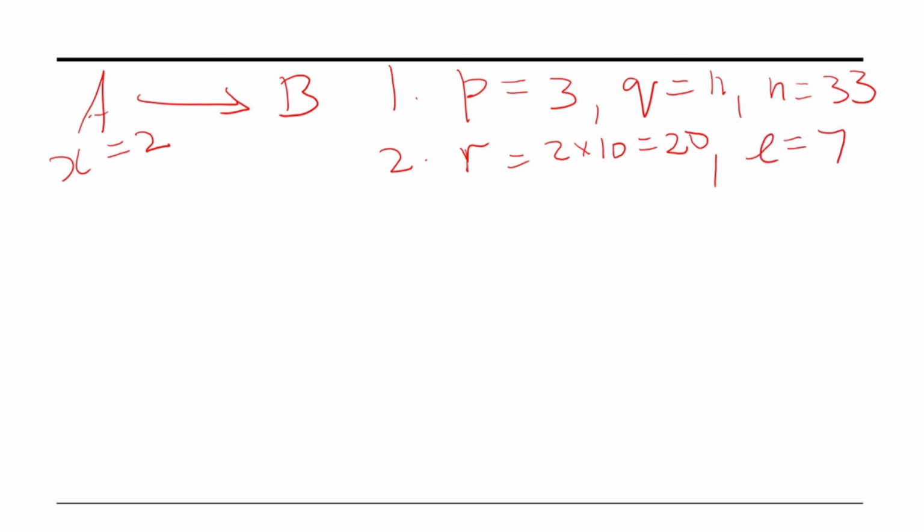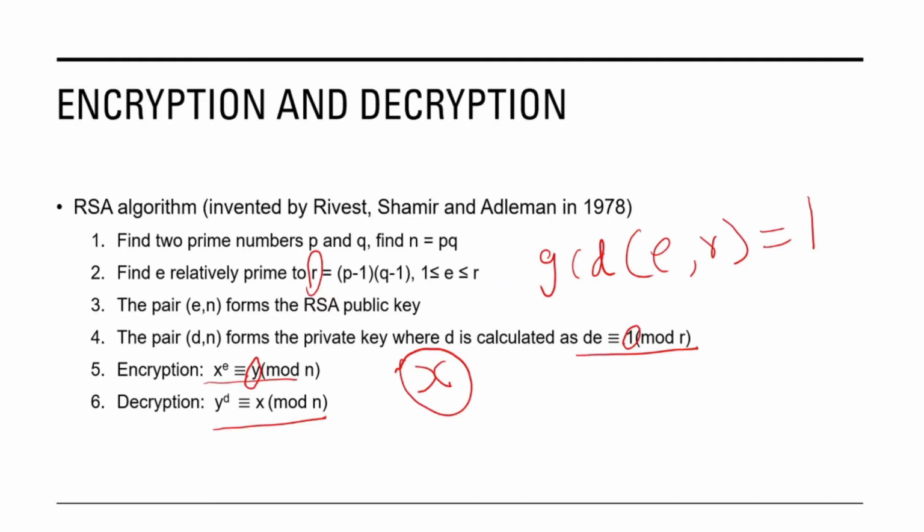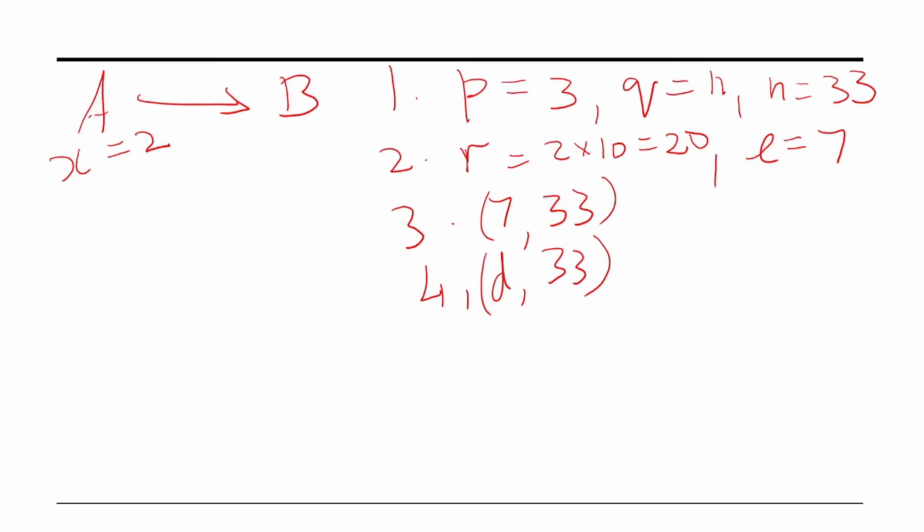Next one, the third step, is we have the public key. The public key is nothing but 7, 33. The fourth step is we have to find out the private key, that is D, in such a way that DE congruent to 1 mod R. So DE congruent to 1 mod R means 7D congruent to 1 mod 20.